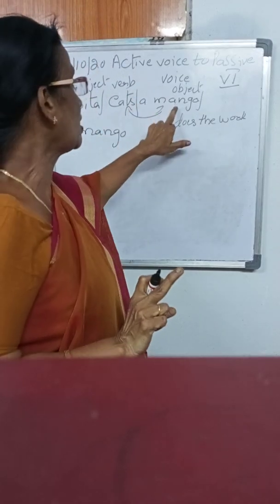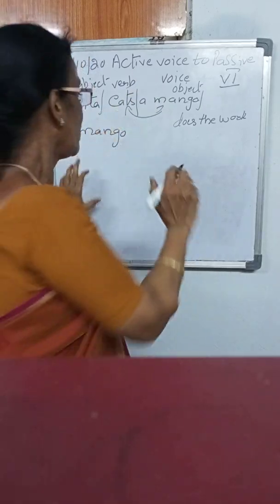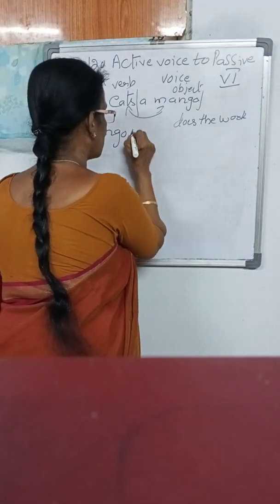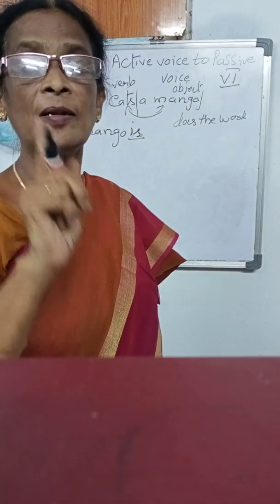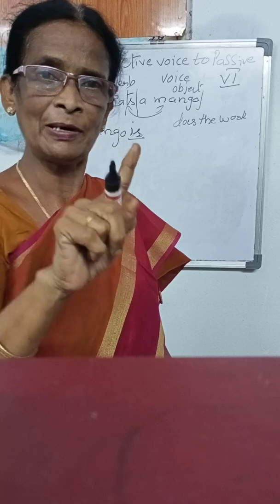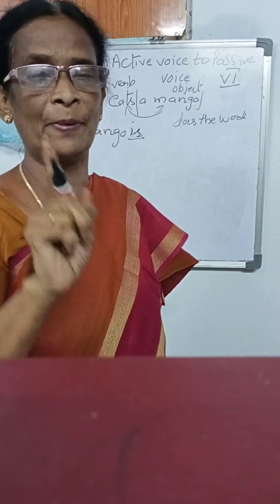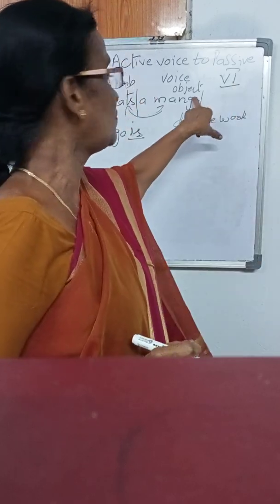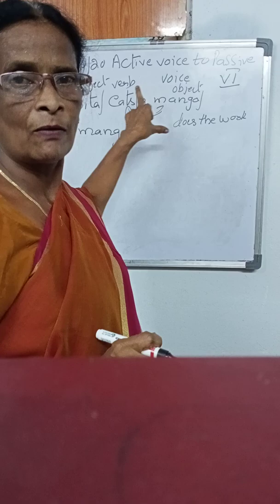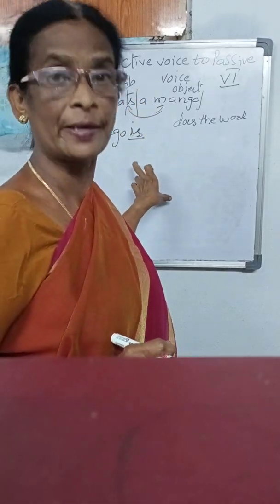When the object is singular and the verb is in the present tense, we have to add is. Is shows the present tense helping verb. Is it clear? When the object is singular and the verb is present tense, in the passive voice we have to use is.